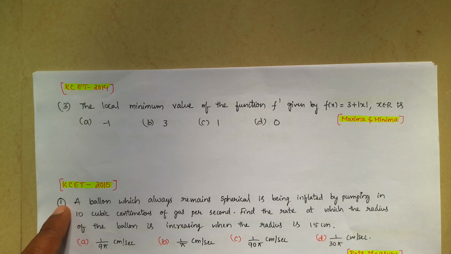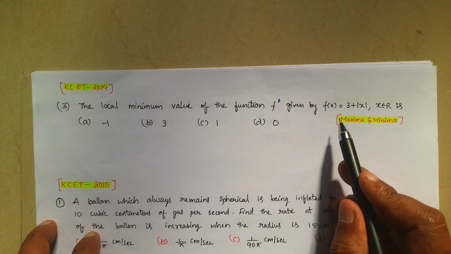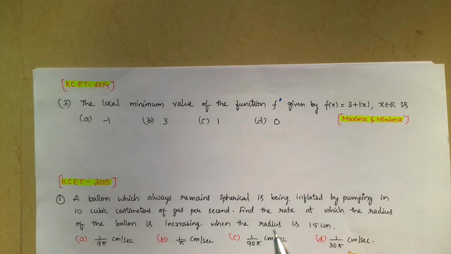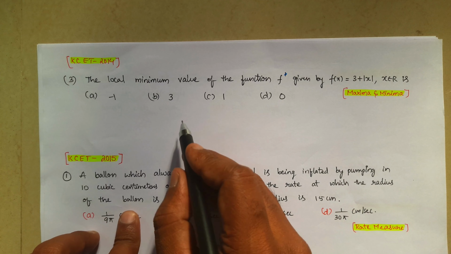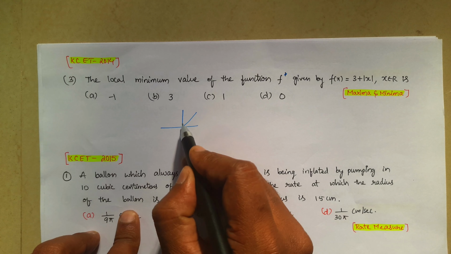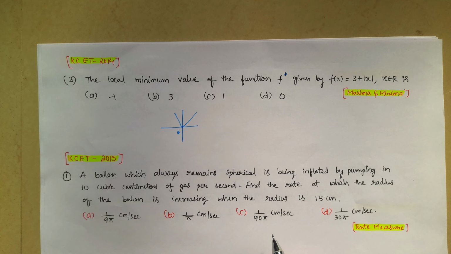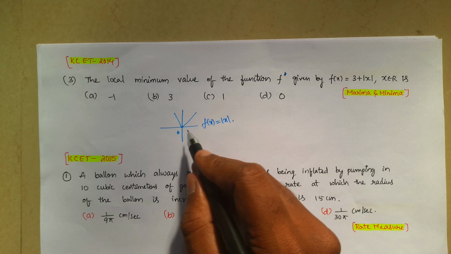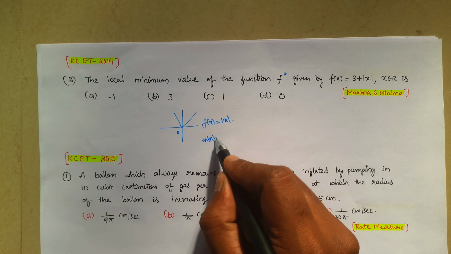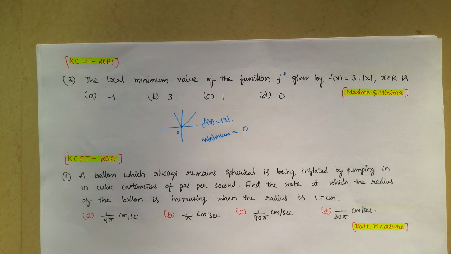That is the local minimum value of f, given by f of x equal to 3 plus mod x. For the local minimum value, as you know, the mod x graph will be like this. It will start like this. So if f of x is equal to mod x, the minimum value of that function will be 0, the least point.